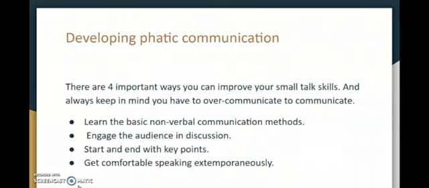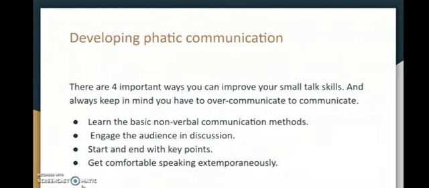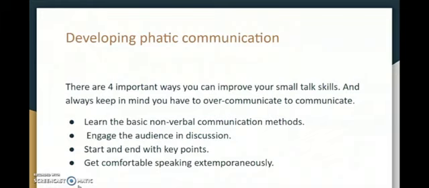Then how can you develop phatic communication? There are four important ways with the help of which we can improve our small talk skill. And always keep in mind, you have to over communicate to communicate. This is a very beautiful statement given by someone. It is the same concept that I usually repeat, that we always communicate more than what we said. In the later discussion, we will discuss this term in detail from the book that we are following, Pragmatics by George Yule.